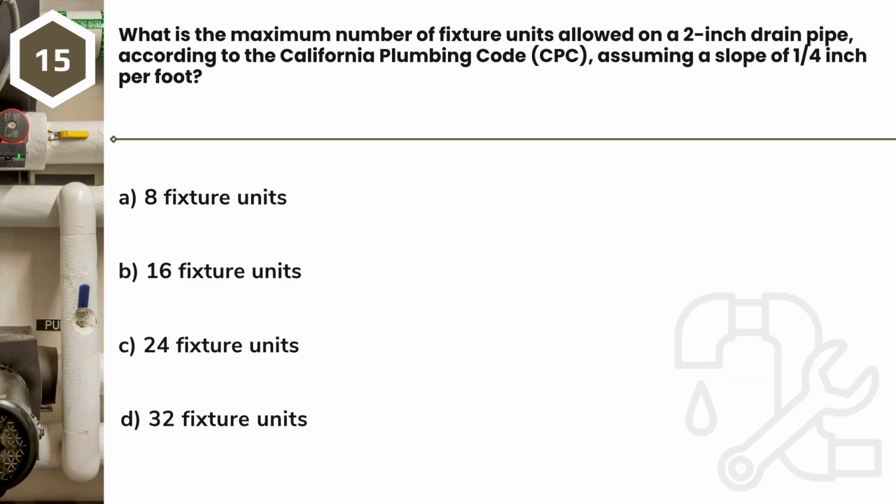Question 15. What is the maximum number of fixture units allowed on a 2-inch drain pipe, according to the California Plumbing Code, CPC, assuming a slope of 1/4 inch per foot? A. 8 fixture units. B. 16 fixture units. C. 24 fixture units. D. 32 fixture units.